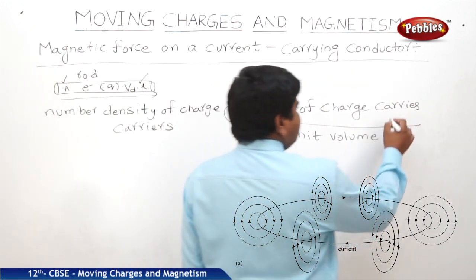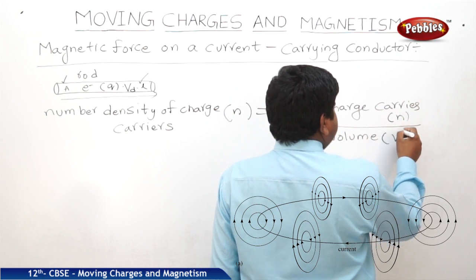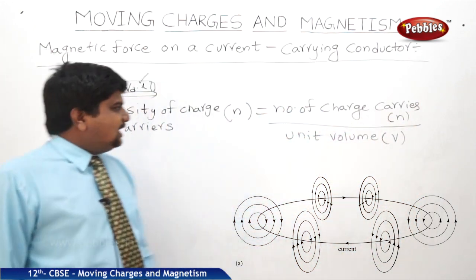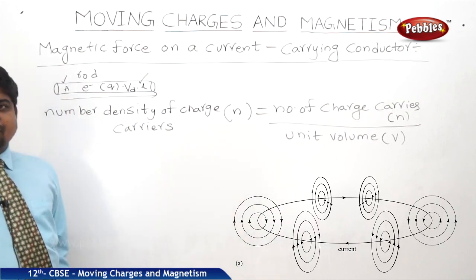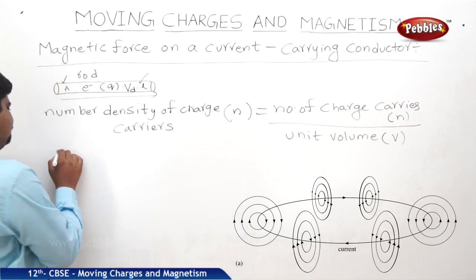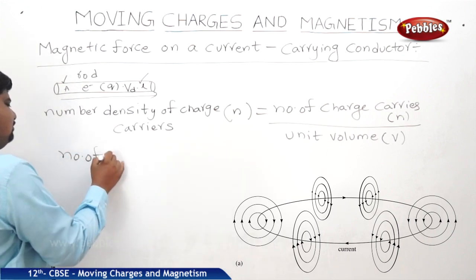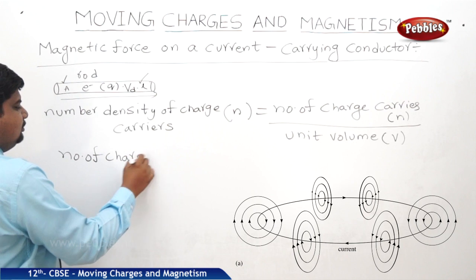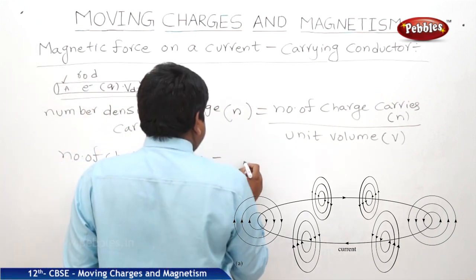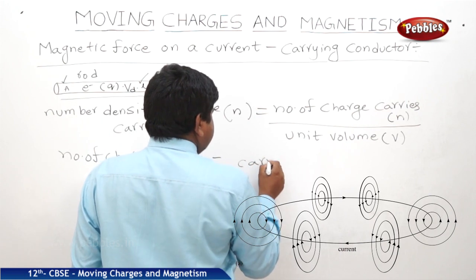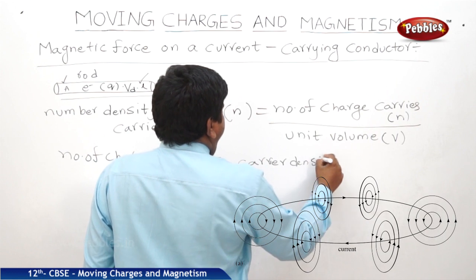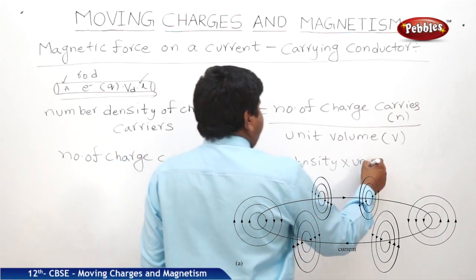So the number of charge carriers, symbol N, unit volume, symbol V. We can write number of charge carriers is equal to number density into volume. So this is very, very important. Number of charge carriers is equal to carrier density into unit volume.